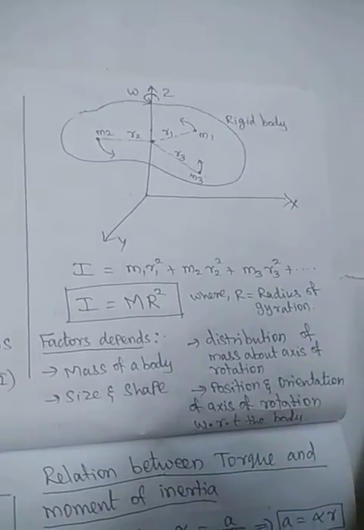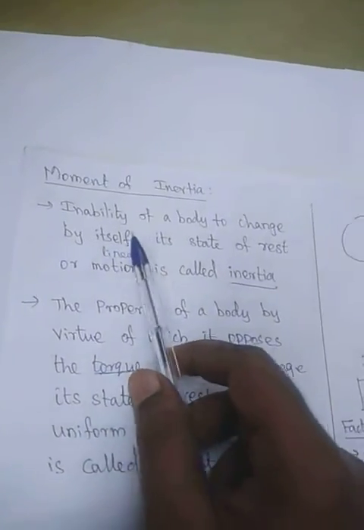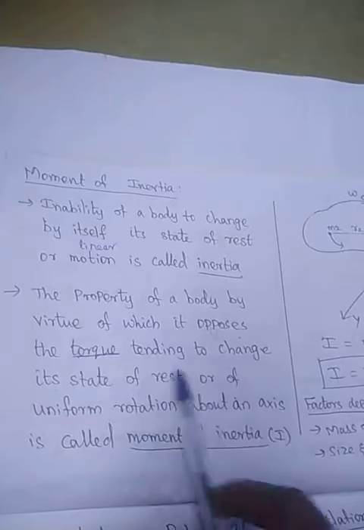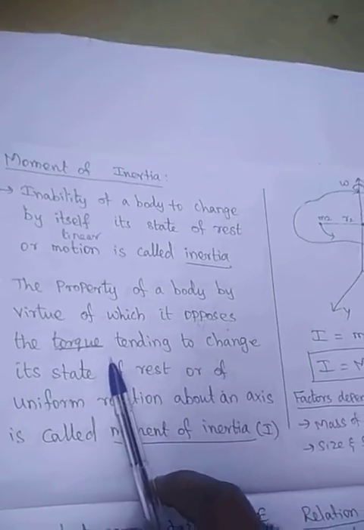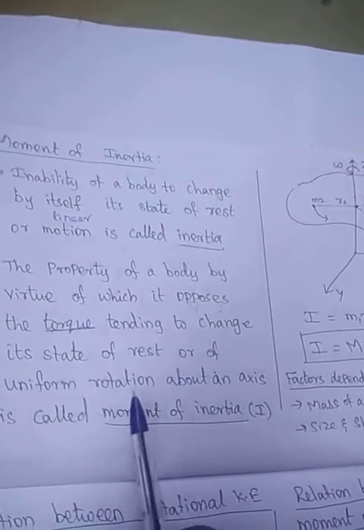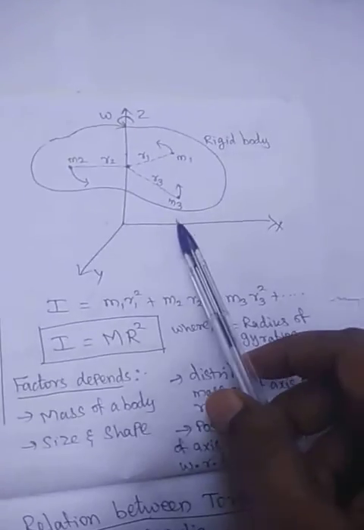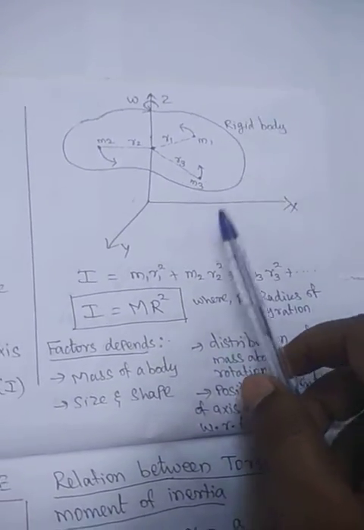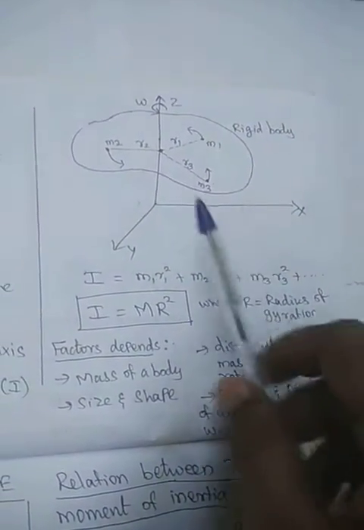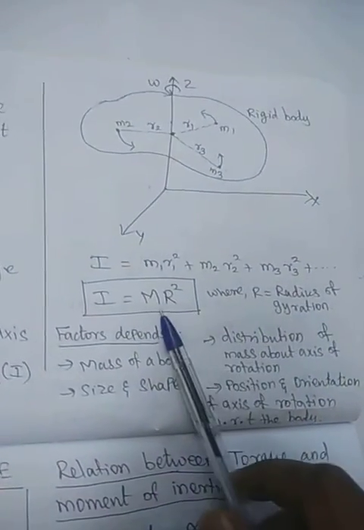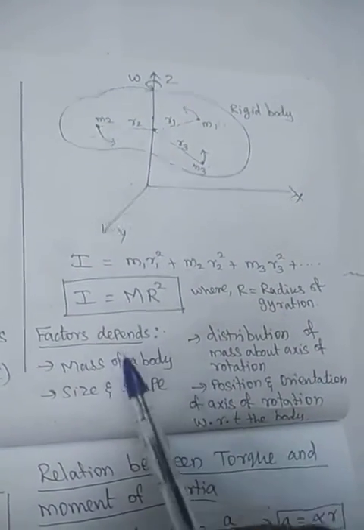In simple words, moment of inertia is the opposing property which opposes the torque during rotational motion. Mathematically, it is mass into the square of the distance from the axis, m r squared.